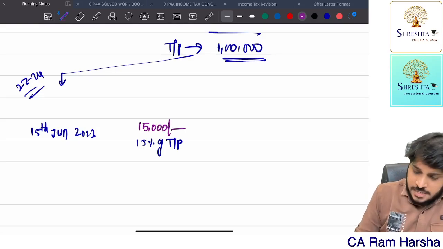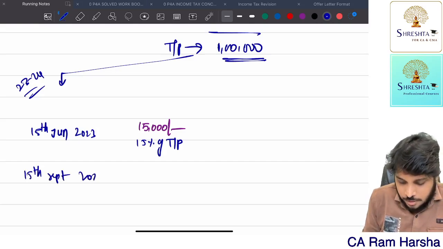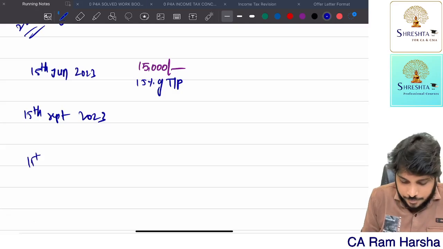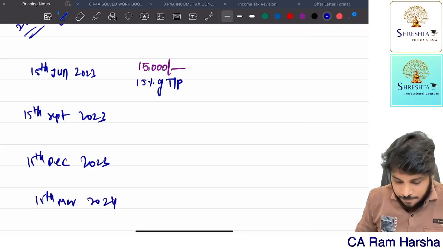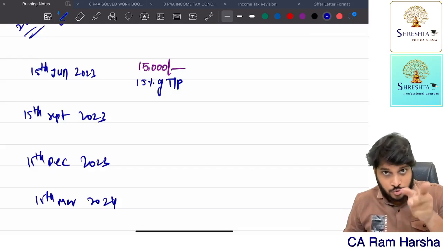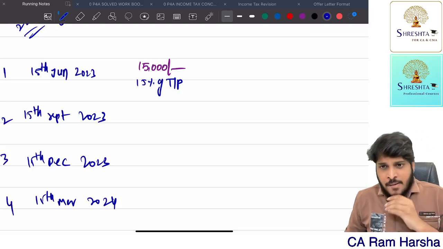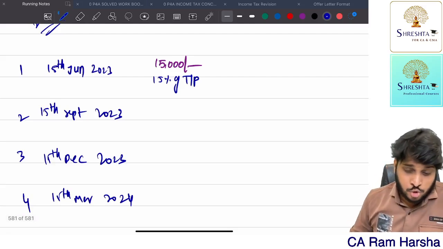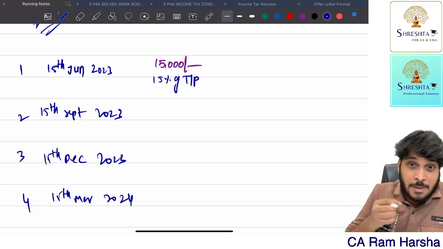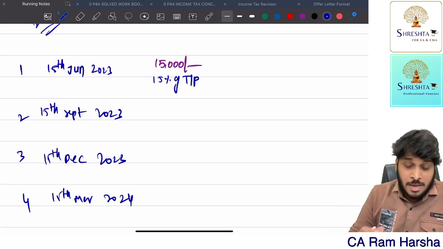Okay, fine. Second installment, 15th September. Third installment, 15th December. Fourth and final installment, 15th March 2024. That is the fourth installment. This is the first installment, second installment, third installment, and fourth installment. By the first installment, 15th June, which is the due date, you should be paying at least 15% of the tax payable. You can pay excess, no problem, but that is the minimum.